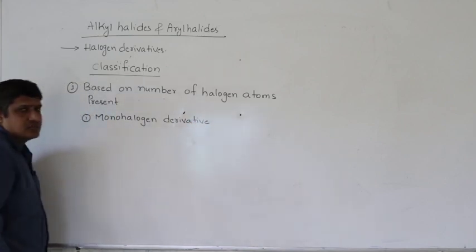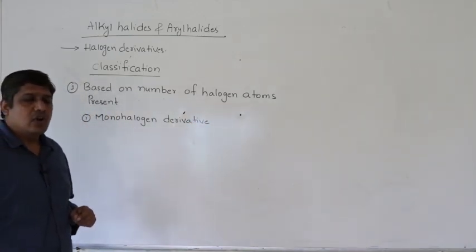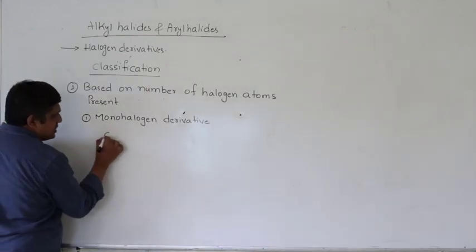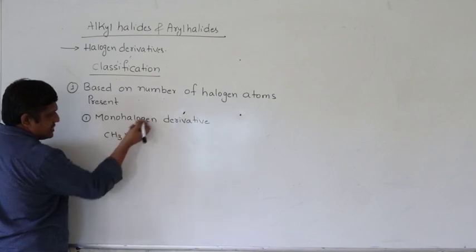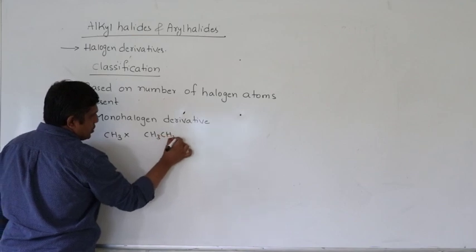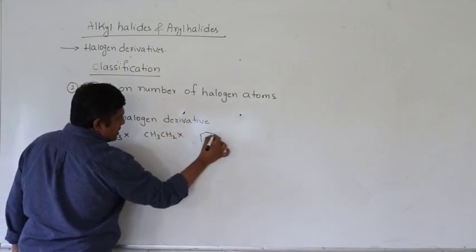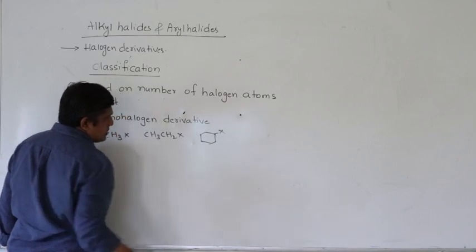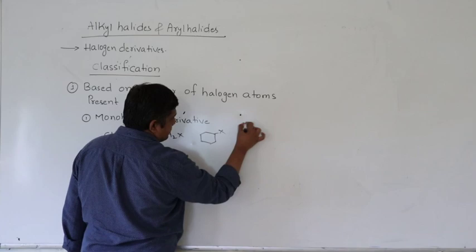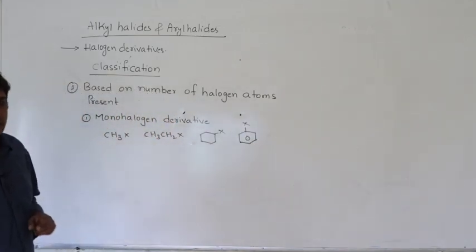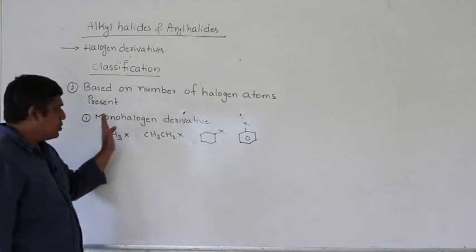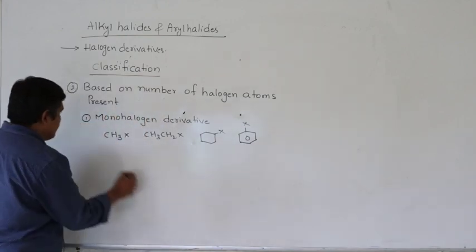It can be generally represented with the formula CH3X, where X is chlorine, bromine or iodine, or CH3CH2X, or some cyclic compound with X, or even an aromatic ring like benzene. In all these compounds there is only one halogen, only one X, therefore they are called monohalogen derivatives.